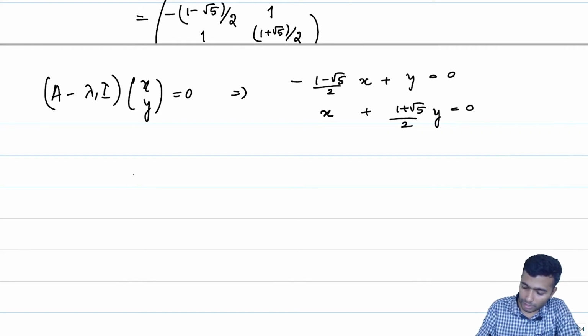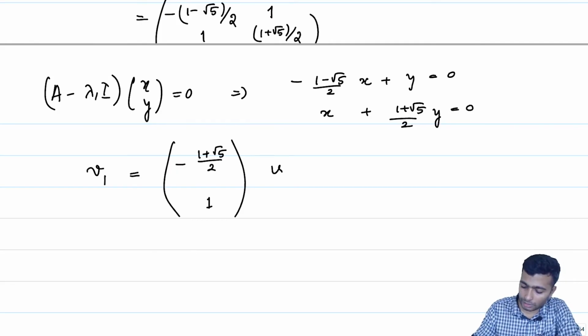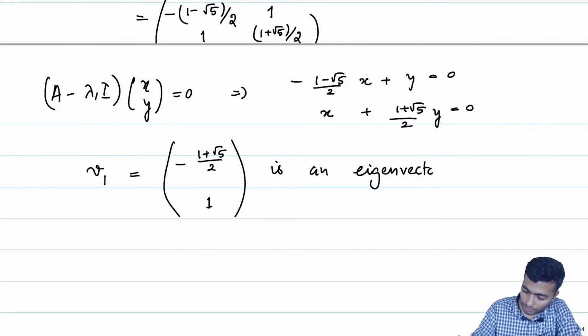Let us write V1 equal to (minus of (1 plus square root of 5) by 2, 1), which is an eigenvector of lambda 1.